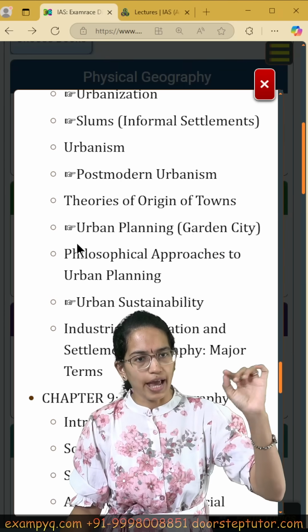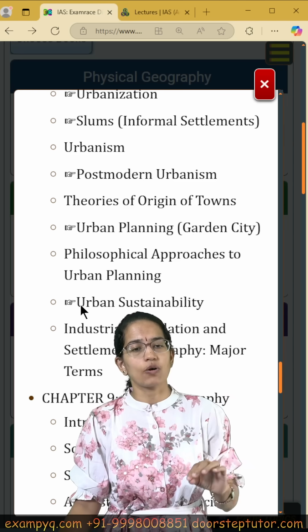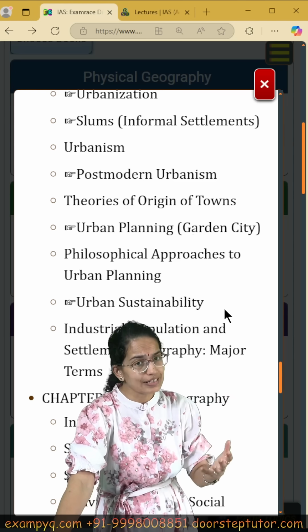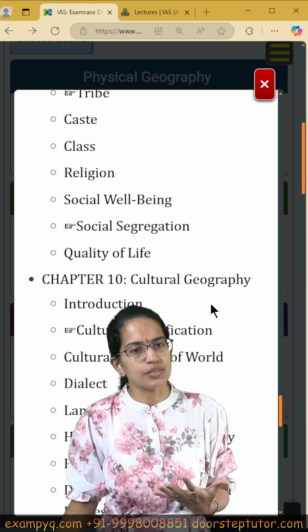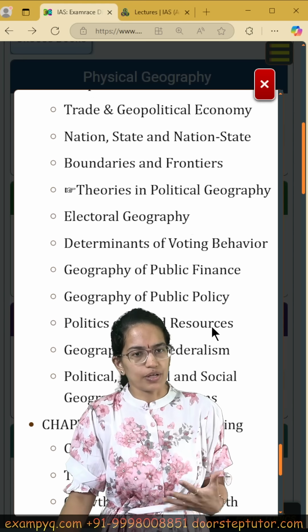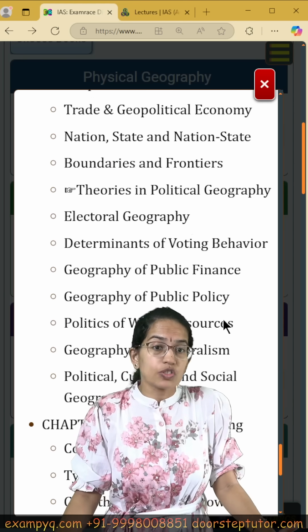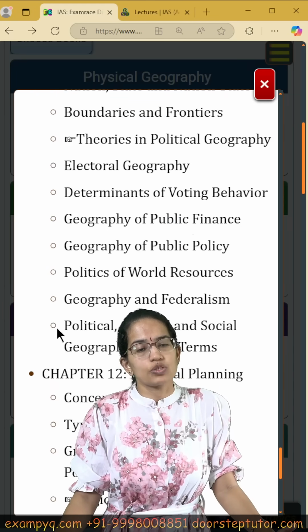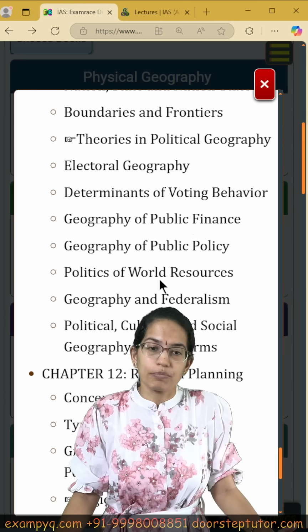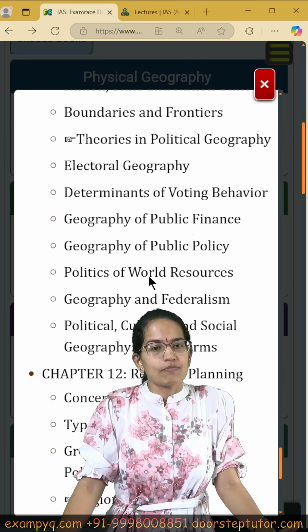So the arrow marks that you can see here are the topics that are very important and recent, so you can have a high probability for questions from these topics which are really important for the changing perspectives. Geostrategic aspects have been included, and politics of world resources become one of the very important topics in today's life. So prepare them well, practice them well.